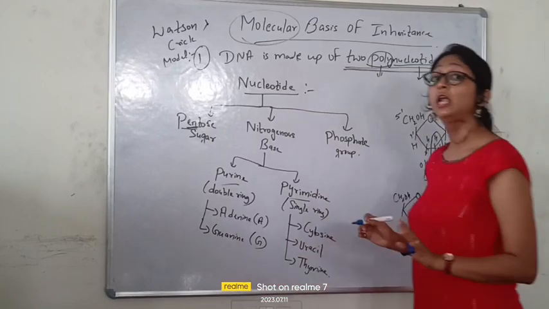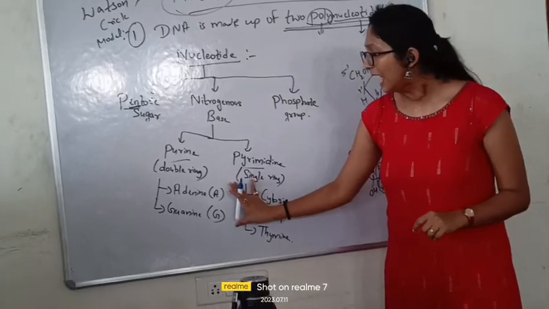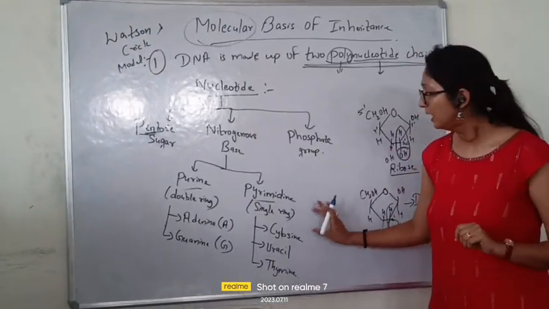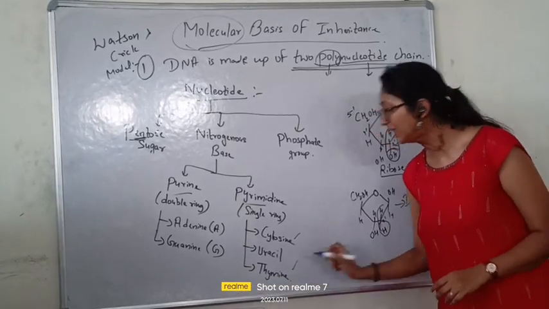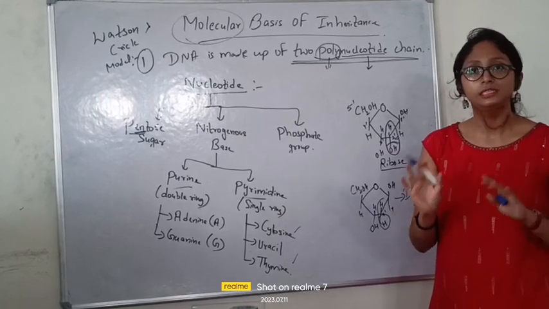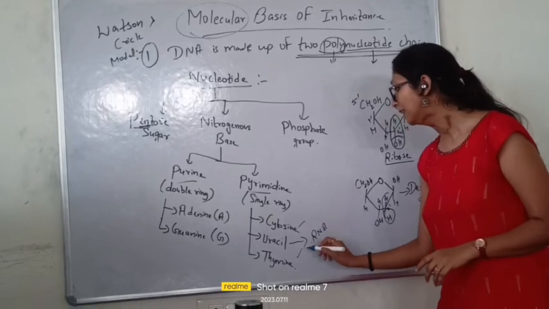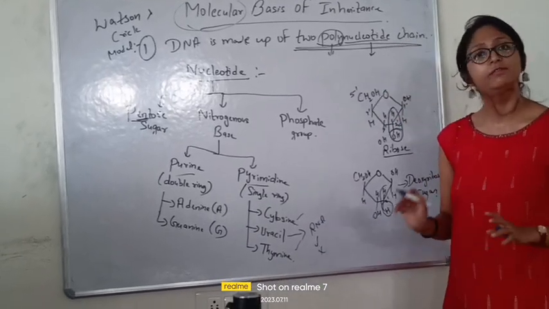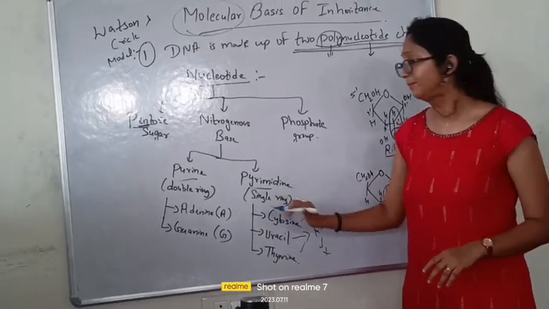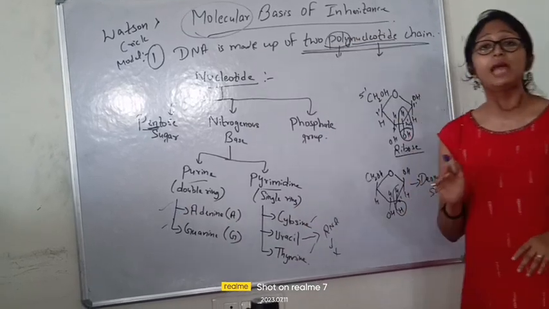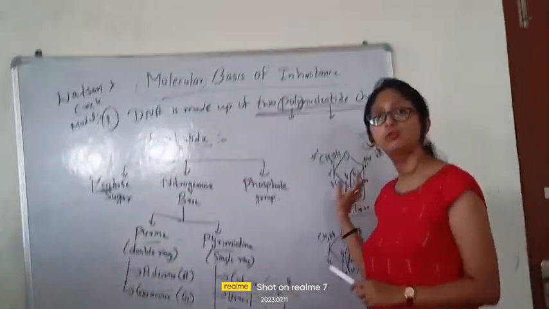Now we will also learn what is the structure of adenine, guanine, cytosine, uracil, and thymine. Fine. See, adenine and guanine are found both in DNA. Here, only two will be in DNA, two will be in RNA. So cytosine and thymine you will get in DNA, and this uracil you will get in RNA. Thymine is not present in RNA. We will understand this, not a problem. Hope you understand this clearly. Now we will learn how the structure of adenine, guanine, cytosine, uracil, thymine looks like. Hopefully you understand till here, so I can clear it up.